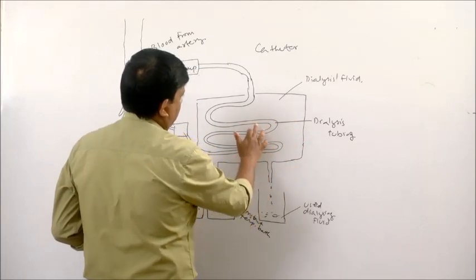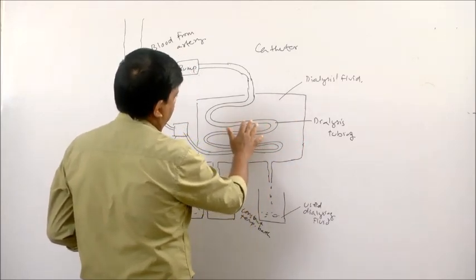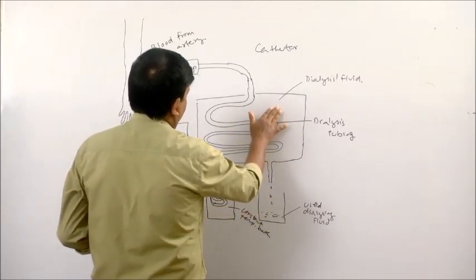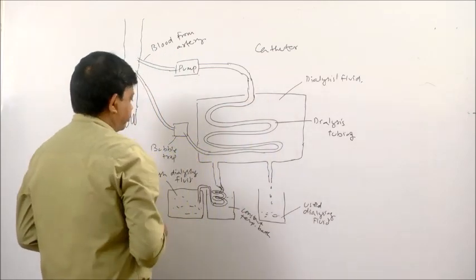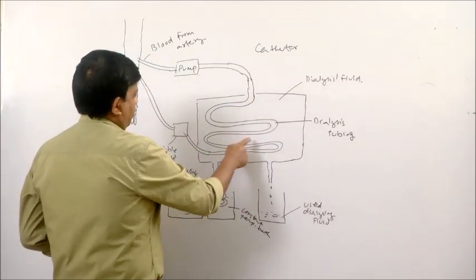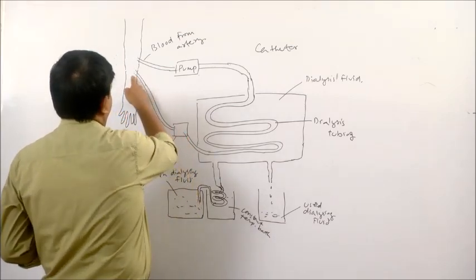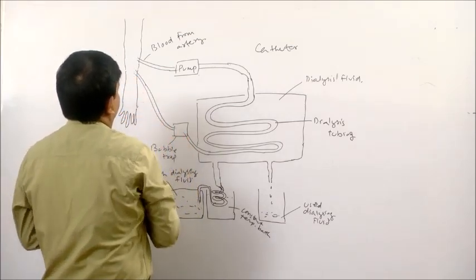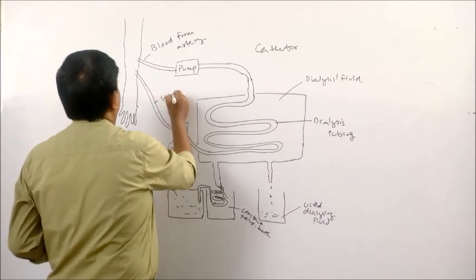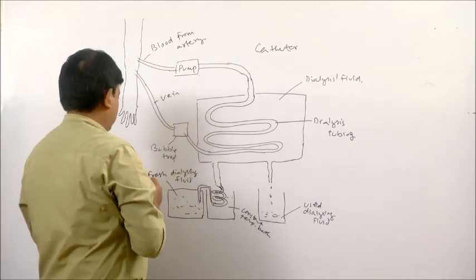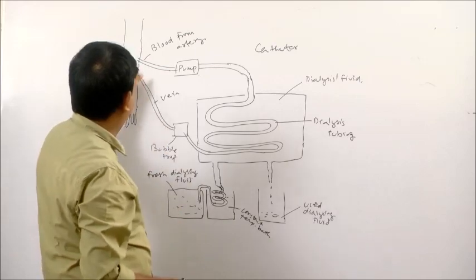The chamber where the dialysis tubings are present is filled with a dialysis fluid. After filtration, the blood is returned to a vein. This is the vein which returns blood to the body.